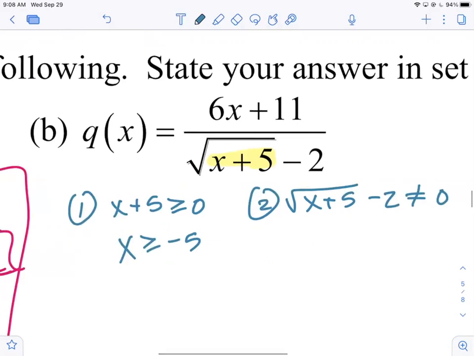Let's quickly check. Something that's bigger than -5, like -3, should work. -3 plus 5 is +2. That's good. And again, when we check this, we're only plugging it into the radicand. We're trying to see if it gives us a positive. Something that's not bigger than -5, like -6, should not work. -6 plus 5 is negative.